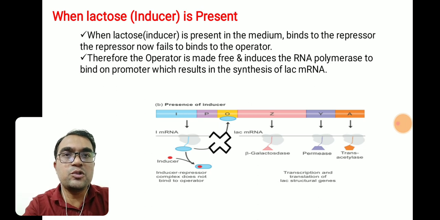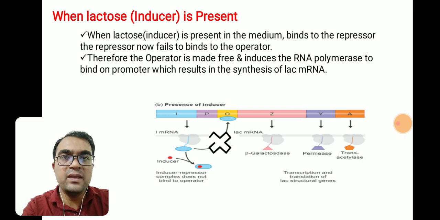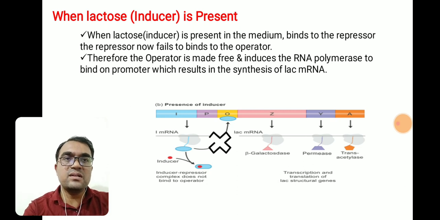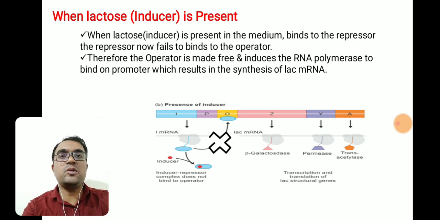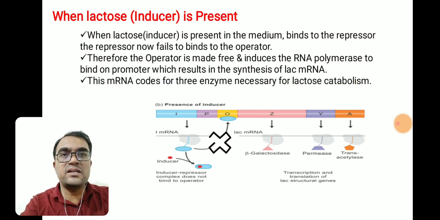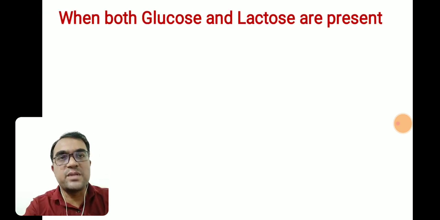And once the RNA polymerase binds to the promoter, you can see in this diagram, there will be transcription of the LacZ, LacY, LacA genes. Once transcription takes place, three different enzymes will be produced, like beta galactosidase. The function of this enzyme is to degrade lactose into glucose and galactose. Then permease, which allows the entry of lactose inside the cell, so that beta galactosidase can act, and transacetylase, which transfers the acetyl group to galactosides. So the mRNA that is transcribed codes for these three enzymes required for lactose metabolism. This is the case when the lactose inducer is present.